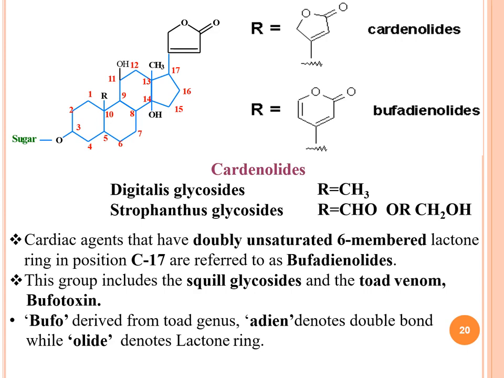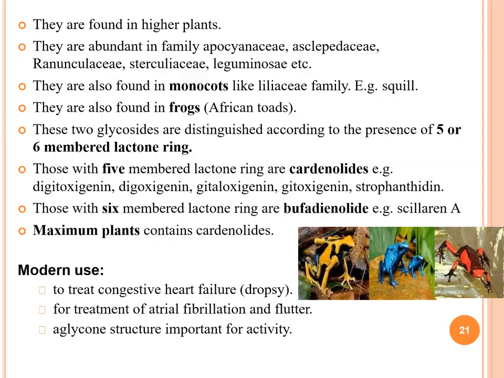So bufotoxins are collected from the toad venom; bufo is derived from the toad genus, and dienolide: dien denotes double bond, while olide denotes lactone ring.